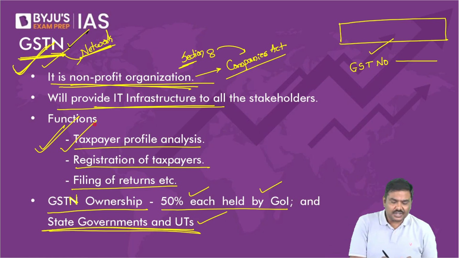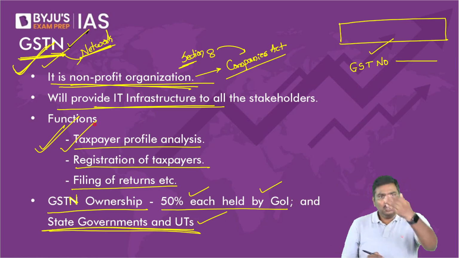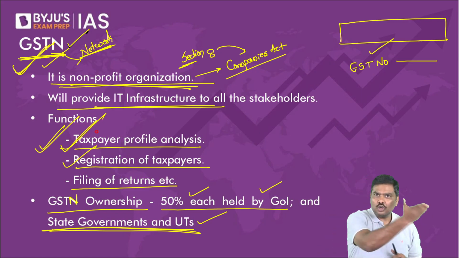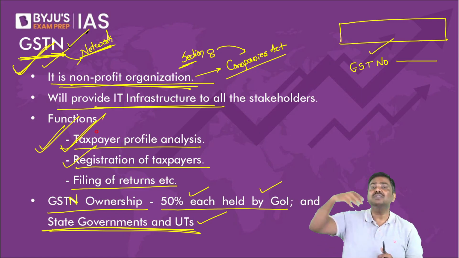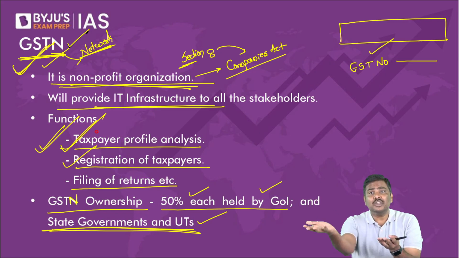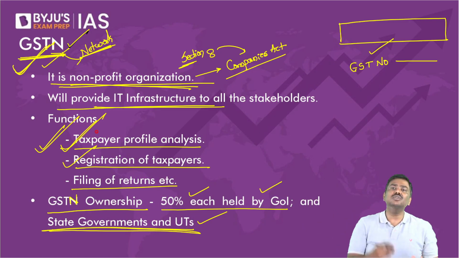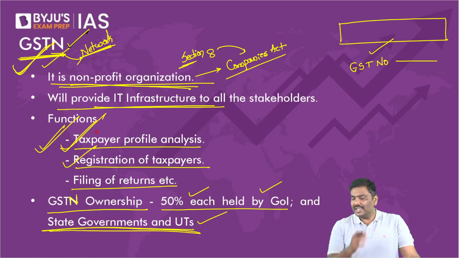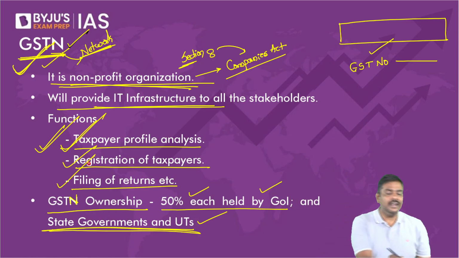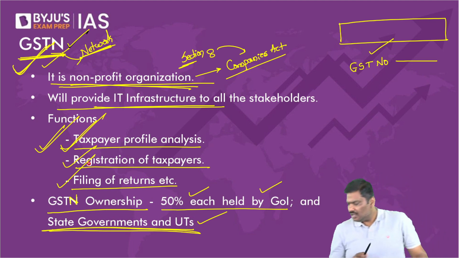So registration, analysis, and you want to file returns with the government. You want to give a document to the government showing how much your input tax credit should be. Where will you file all of these documents? It is through the GST Network. So these are some of the functions regarding GST Network.